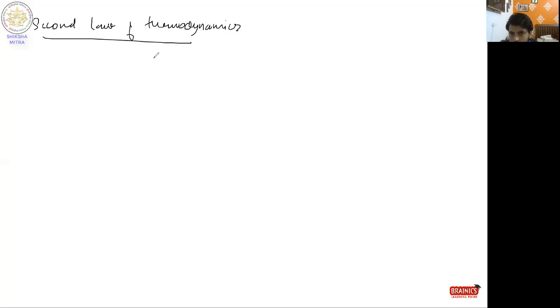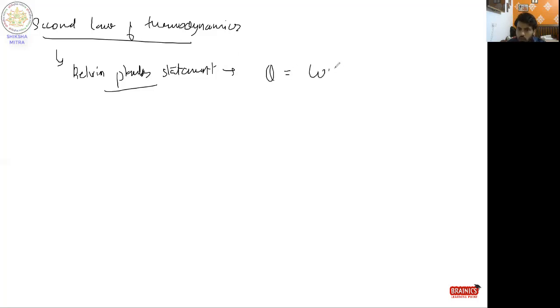To clarify the second law in more detail, there are two statements. I'll explain them statement-wise. That is Kelvin-Planck's statement. The Kelvin-Planck statement states that there is no engine which can convert all of its heat into work done. So this means Q cannot be directly converted entirely to work done.